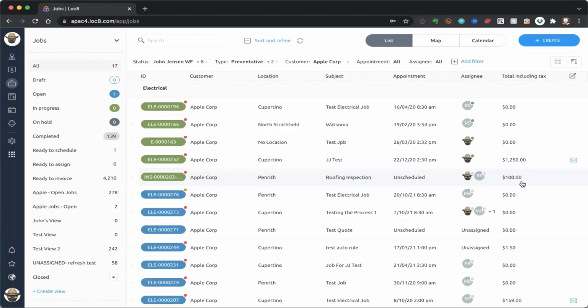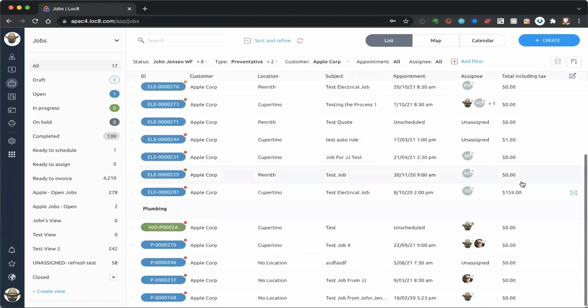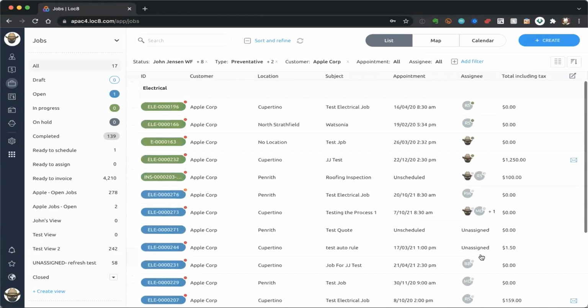As a last sort, I can sort by type. So all my electrical work at the top, all my plumbing work at the bottom. And this is one of these amazing features that we've added as a result of customer feedback that we're just so terribly proud of when it comes to trying to make life a little bit easier for you from a management perspective. I mean, there's so much more that I could go over.